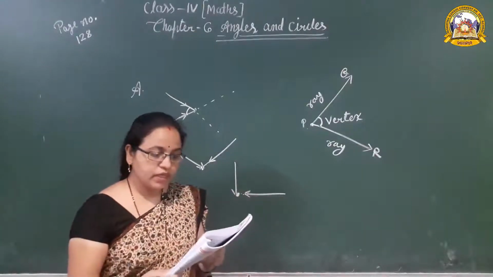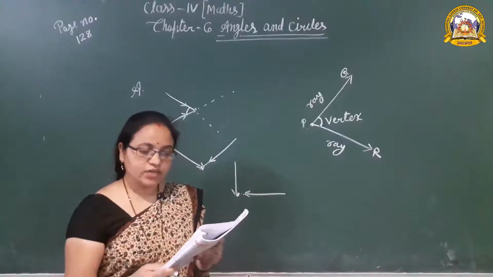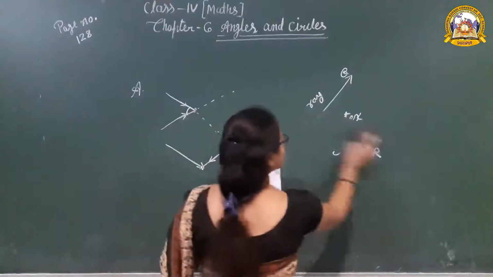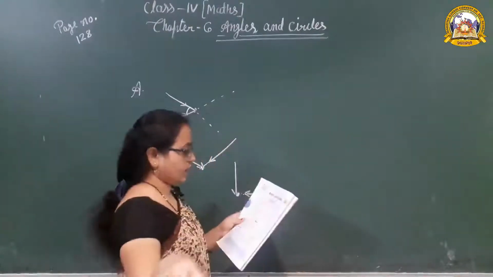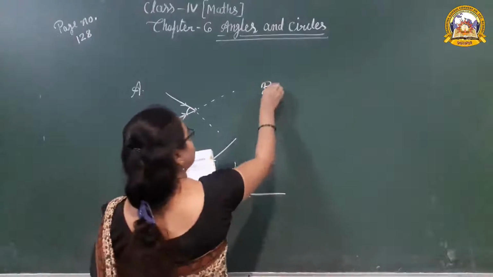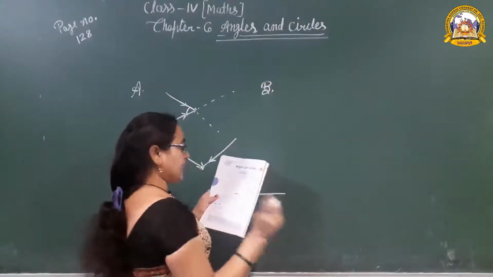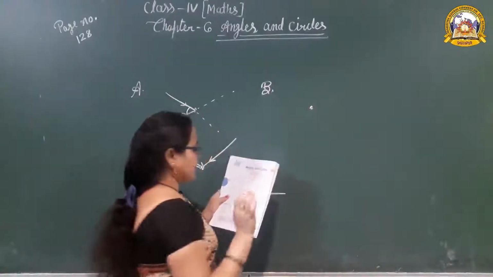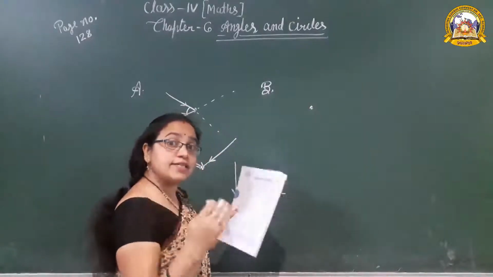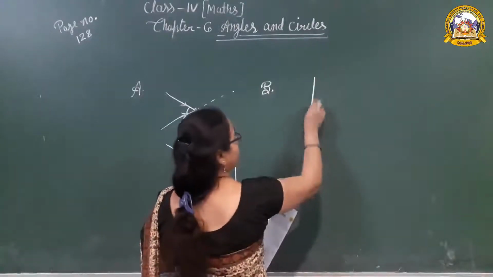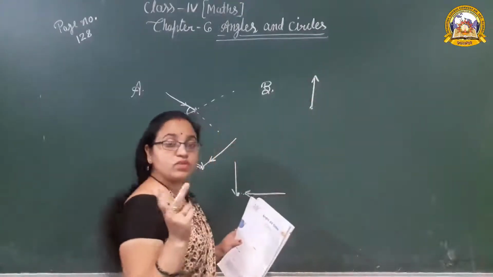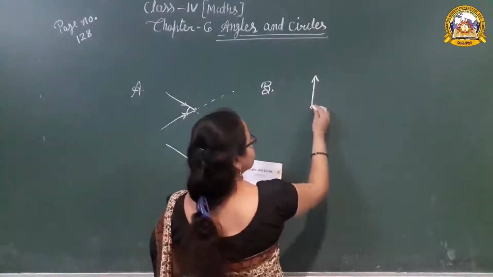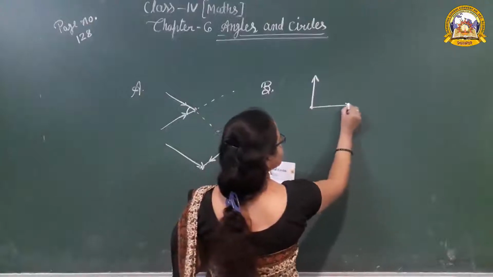Now question number B, draw two rays in any direction from the given points. One point is given there. We can draw the rays in any direction. How many rays do we have to draw? Two rays we have to draw. One ray is going upwards, another ray going in the horizontal direction.